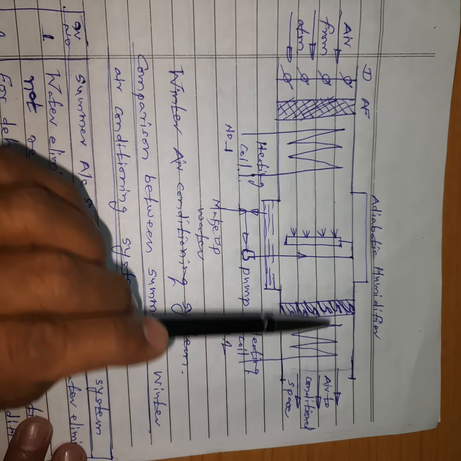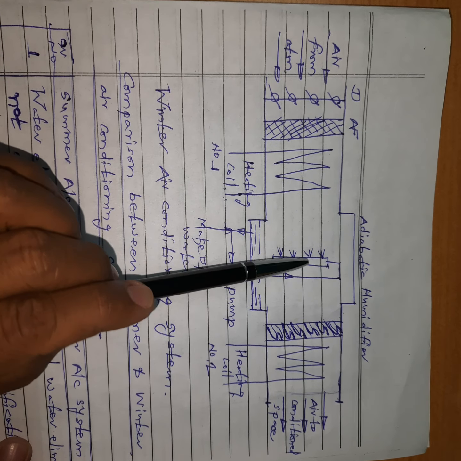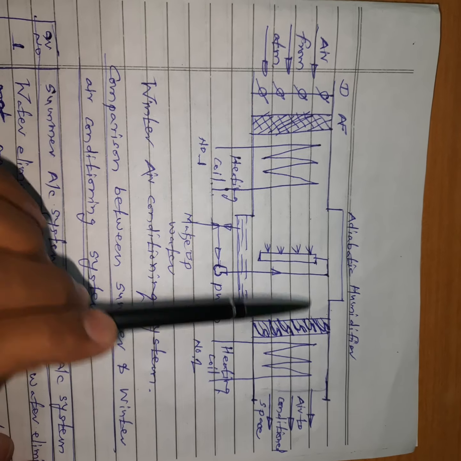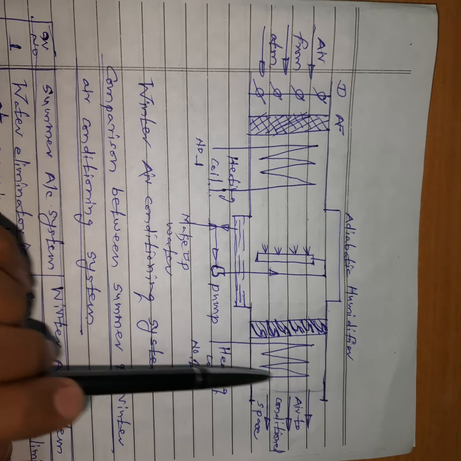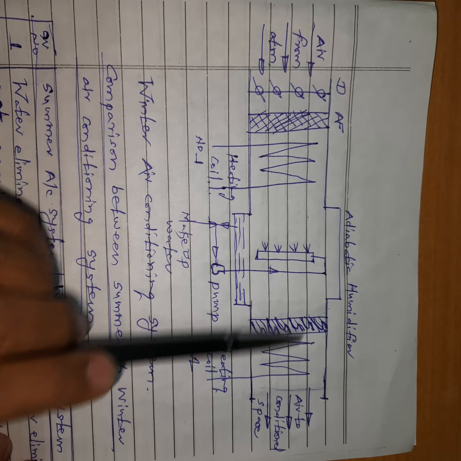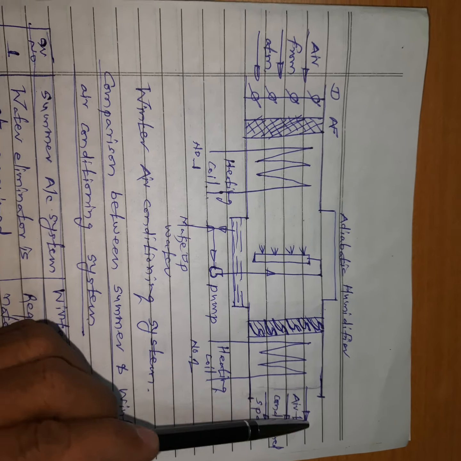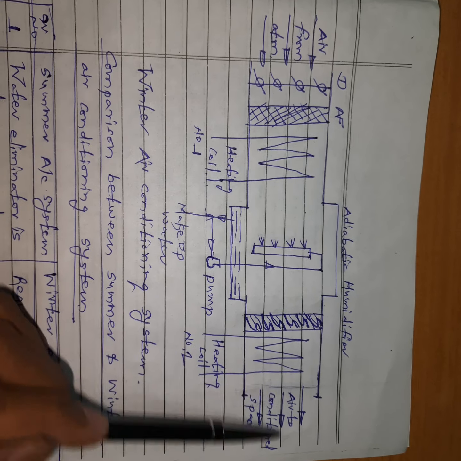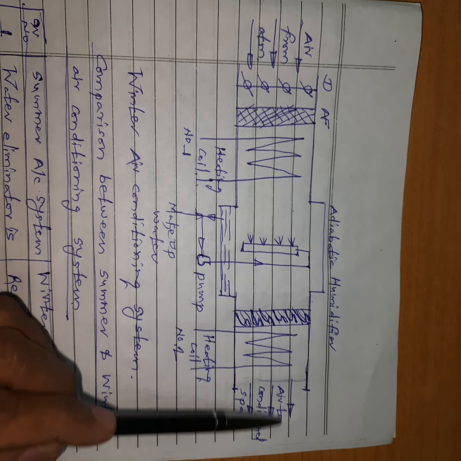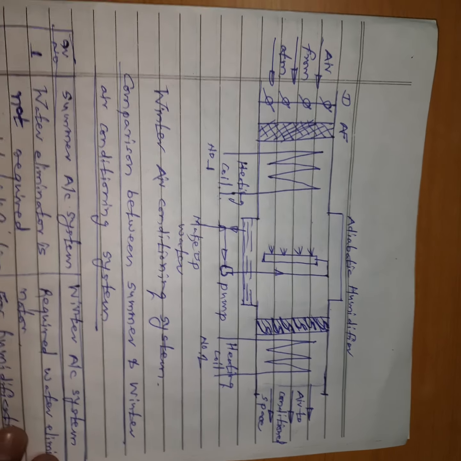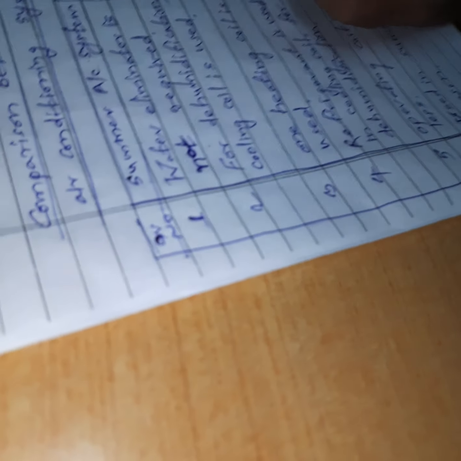Thus by using these two heating coils we increase the temperature, and by using this humidifier we increase the humidity. This heating and humidification is achieved in this air conditioning system, which is known as the winter air conditioning system. Whatever air we get here is conditioned air, and it is supplied wherever required. So this is about the winter air conditioning system. Okay, now we'll see a comparison between summer and winter air conditioning systems.